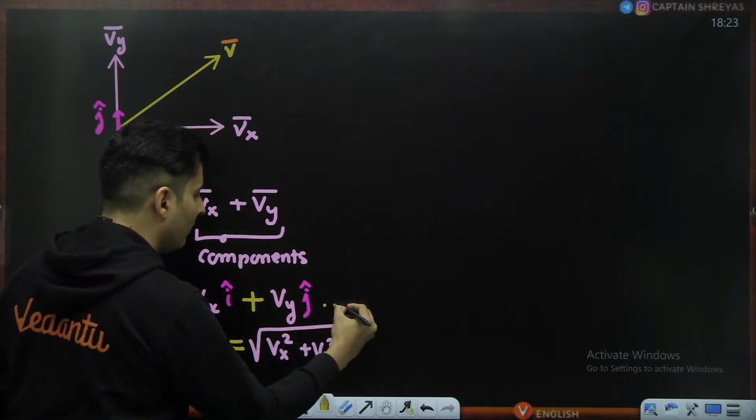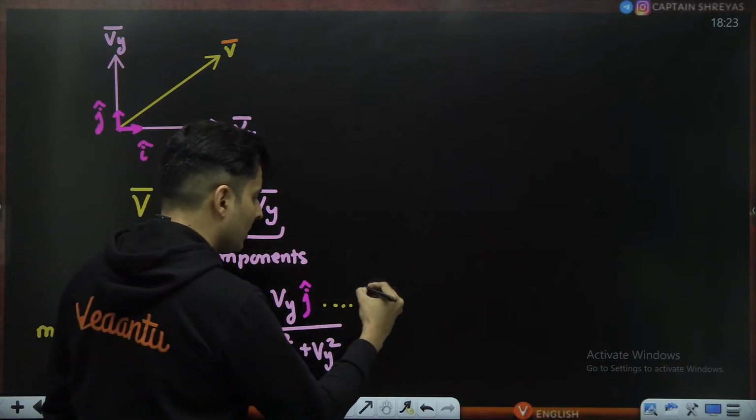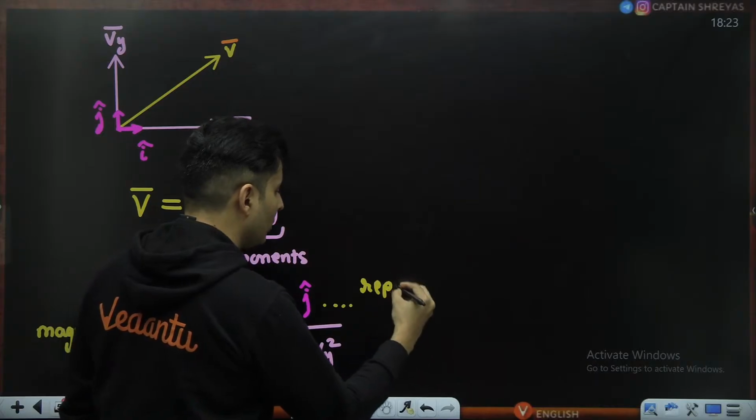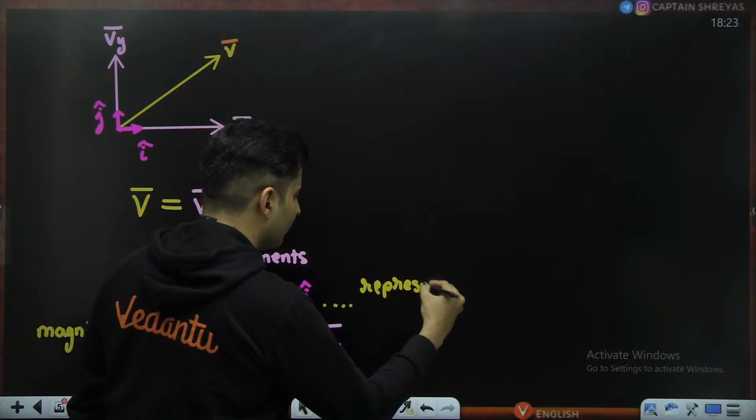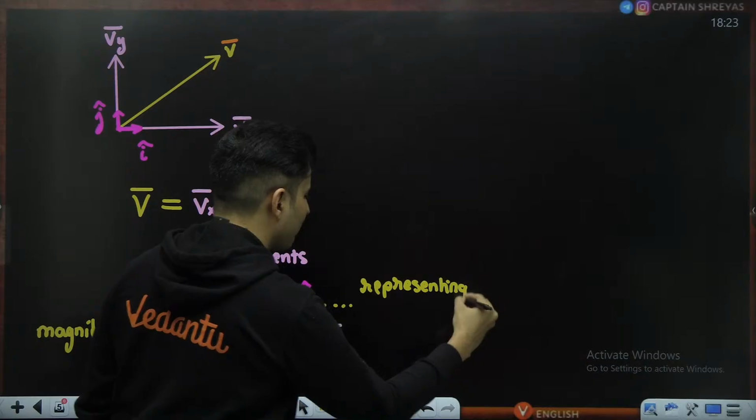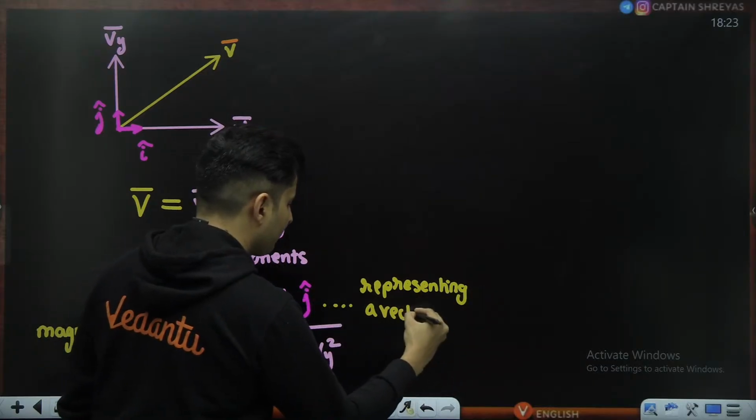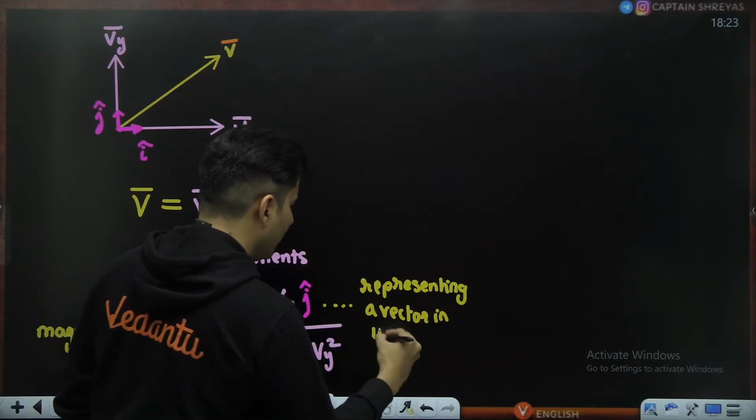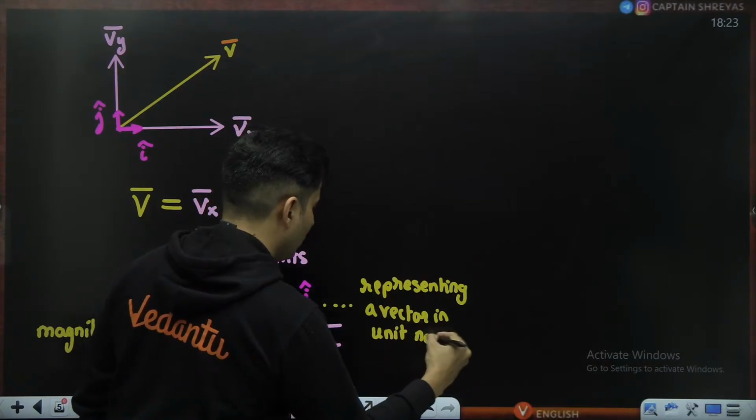This particular way of writing is called representing a vector in unit vector notation.